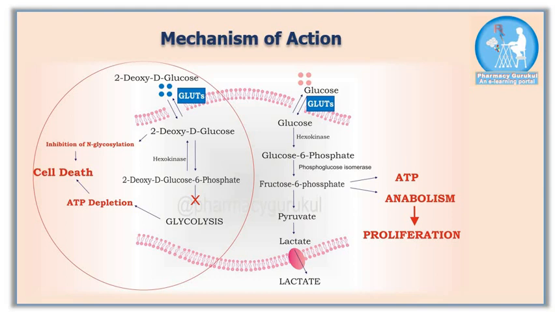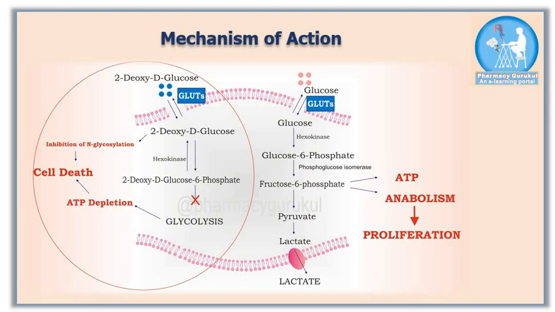2-DG competes with glucose to bind with the hexokinase enzyme. This way it inhibits the metabolism of tumor cells as well as cells infected by virus. Just focus on the left part of the image, encircled in red on the screen. You can see 2-deoxy-D-glucose is entering inside cells via glucose transporters and inside cells it binds with hexokinase and produces 2-deoxy-D-glucose 6-phosphate.